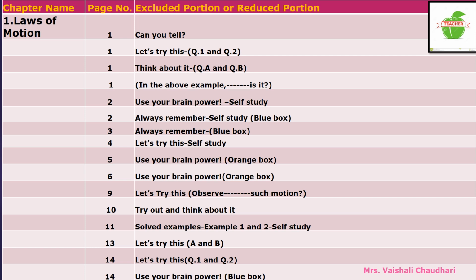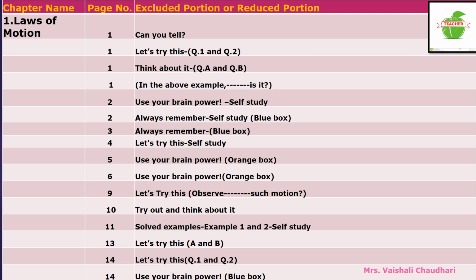On the same page, "Let's try this" has 2 questions, and these are also omitted from your syllabus. Also on page number 1, "Think about it" is omitted from your syllabus.